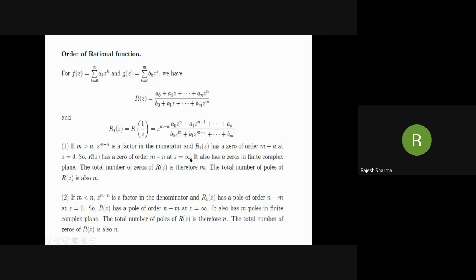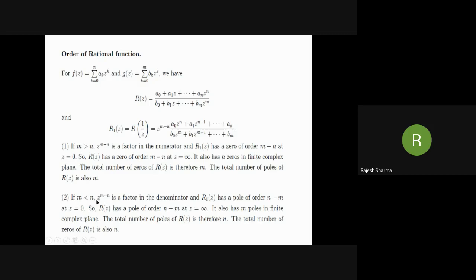Also, the zeros of R(z) in the finite complex plane are zeros of this nth degree polynomial. So it has n zeros in the finite complex plane. So the total number of zeros is m minus n plus n, which equals m. Also poles are just the zeros of this denominator polynomial, which are m. So in this case, the total number of zeros and poles are the same and equal to m.